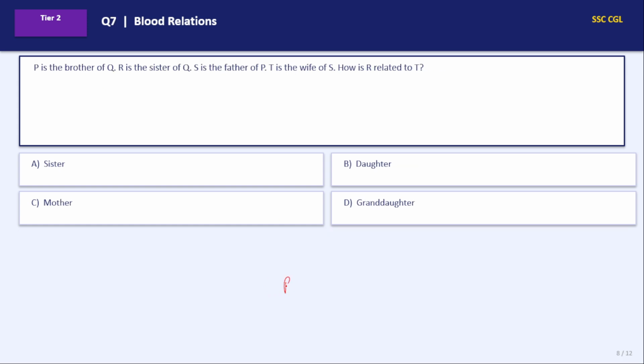P is brother of Q. P will be male. R is sister of Q. R female. S male, father of P. So S will be father of Q and R also. T is wife of S. How is R related to T? R will be daughter. Option B.